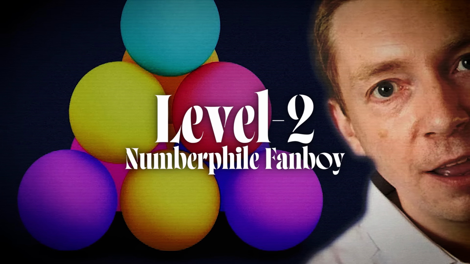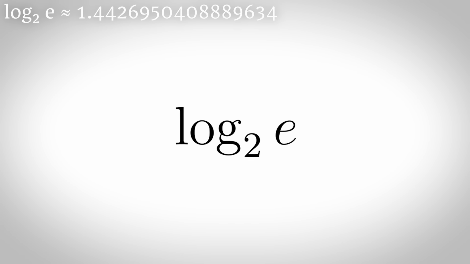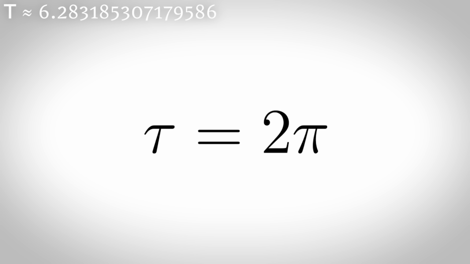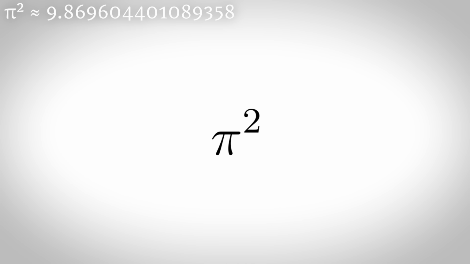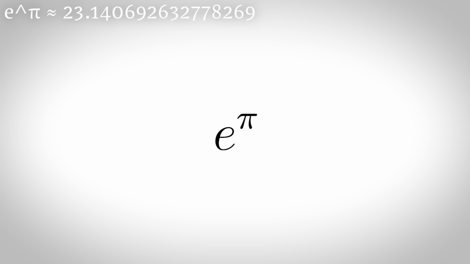Level 2. Number file fanboy. Log base 2 of e is the conversion factor from the natural base to base 2. Tau is just 2π, and some people think that we should use tau instead of pi. I happen to agree with them because Terence Tau. π squared shows up randomly in integrals and series. e^π, or Gelfond's constant, is a famous transcendental value.